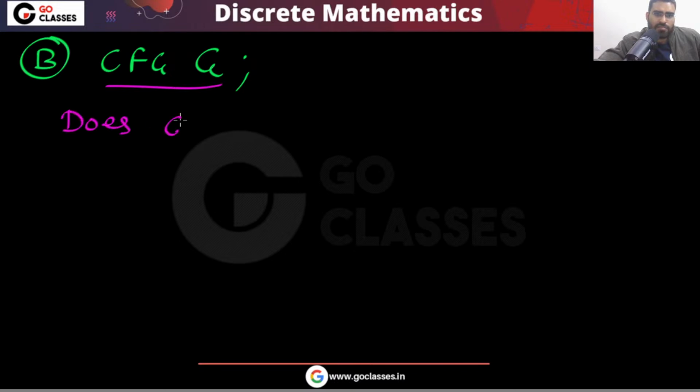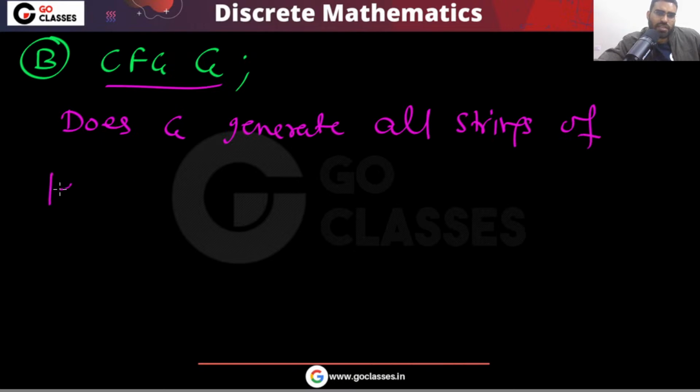Does G generate all strings of length greater than or equal to, for example, 100? Now you tell me, is this problem decidable? Let me assume that this is decidable, then a problem will happen.